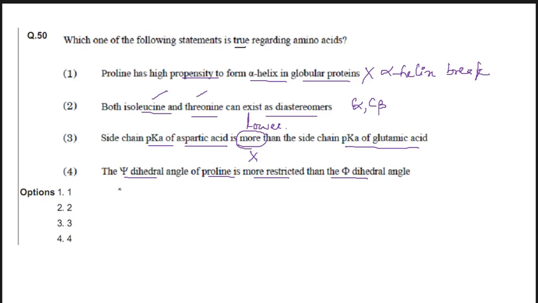Phi dihedral angle is more restricted. So this is incorrect, and this is also incorrect. Sorry, this is correct, because isoleucine and threonine can exist as diastereomers. They have two chiral carbons. Number 2 is correct.